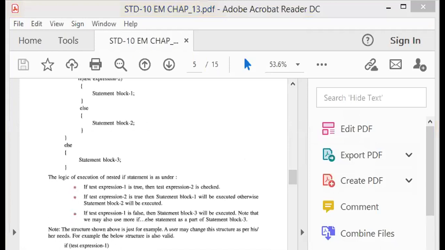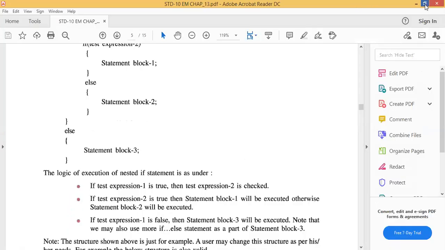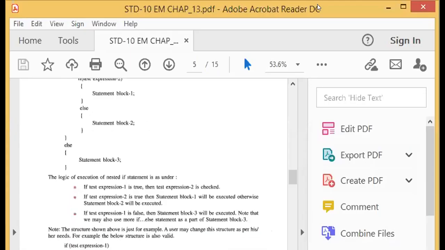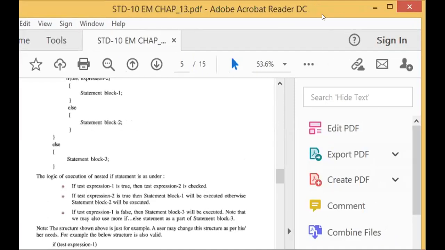See, this is the Code::Blocks program which we are going to use to run our C programs. When we start Code::Blocks, it looks like this.